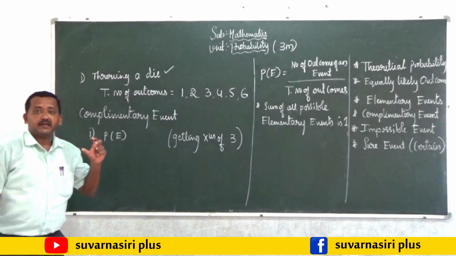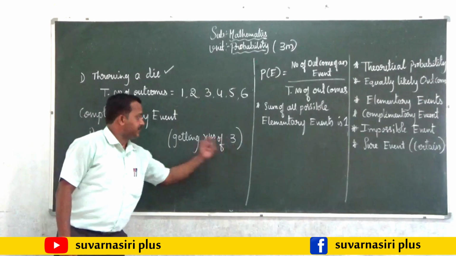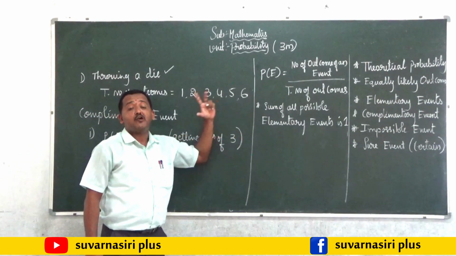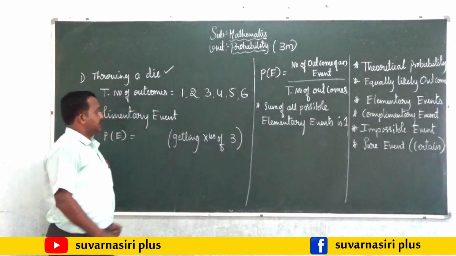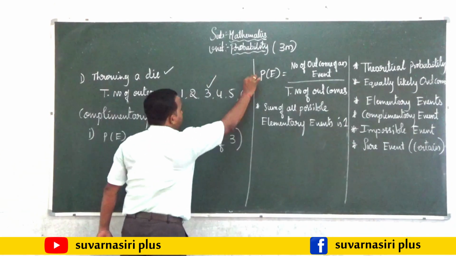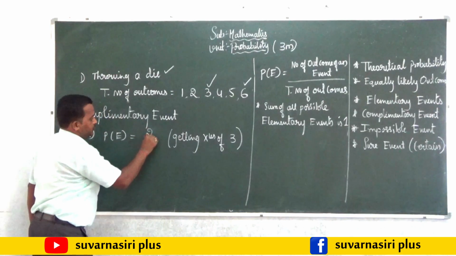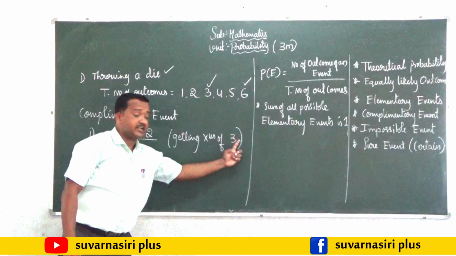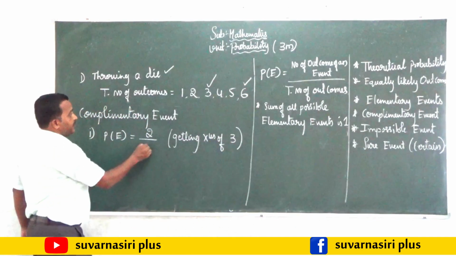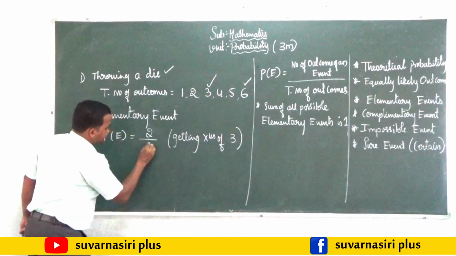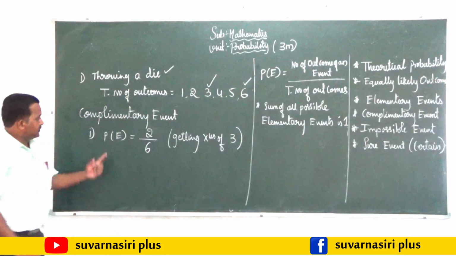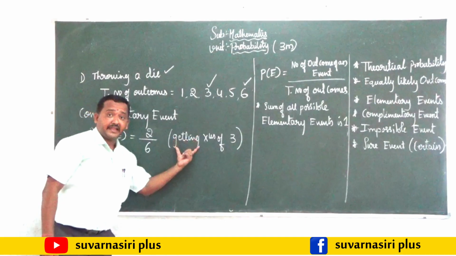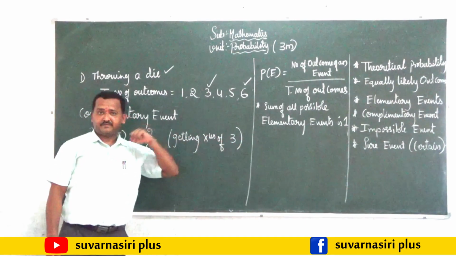Probability of getting multiples of 3. So how many numbers are there in this which are multiples of 3? That is 3 and 6. There are 2 numbers which are multiples of 3, divided by the total number of outcomes, which is 6. So this is an event. What is the event here? Probability of getting multiples of 3.